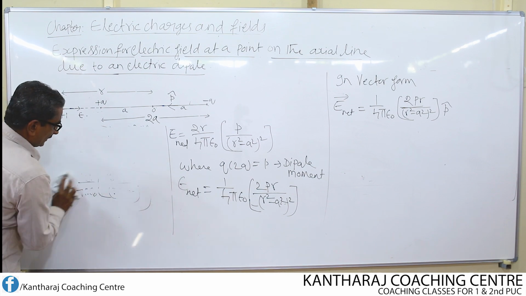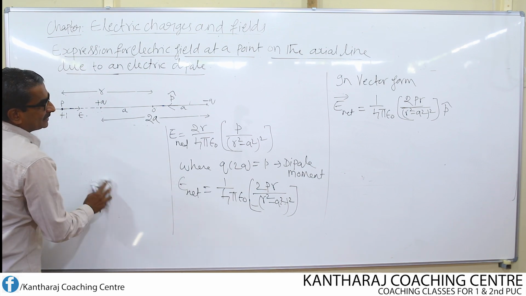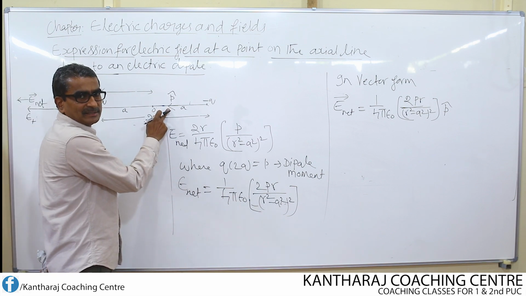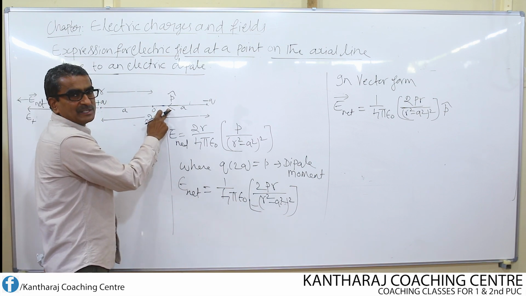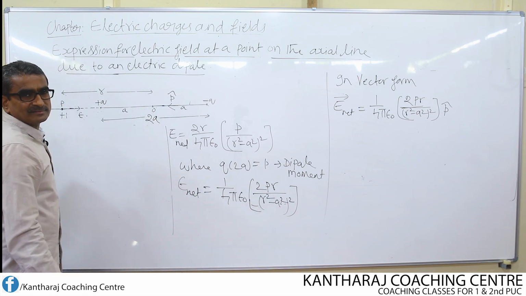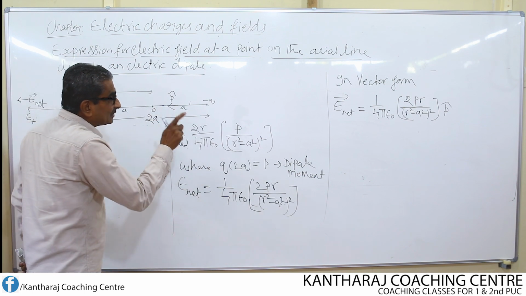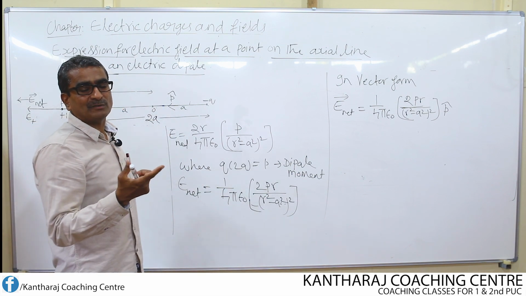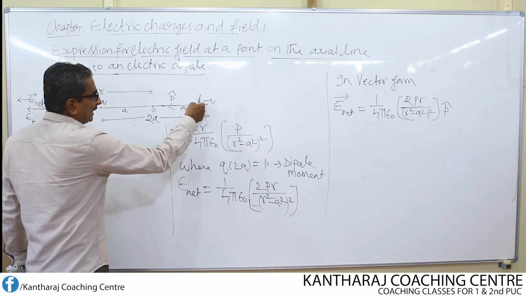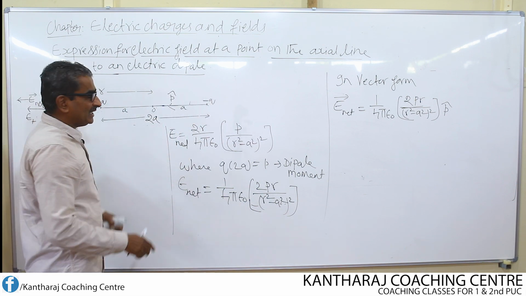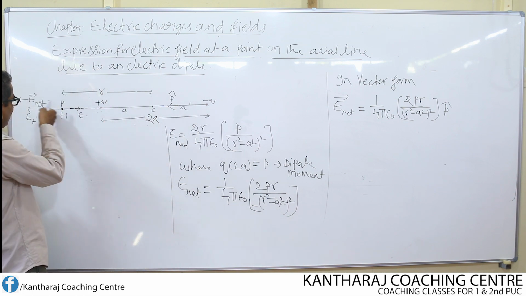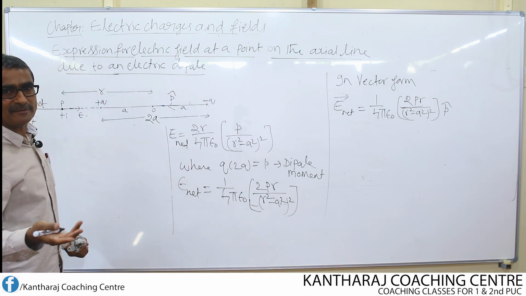So I can mark that P cap here. I have already marked P cap here, which gives the direction of the net field. And P cap is also the direction of dipole moment. What is the direction of dipole moment? The direction of dipole moment is always from negative to positive charge. In this case, the direction of dipole moment and also the direction of net field are one and the same.